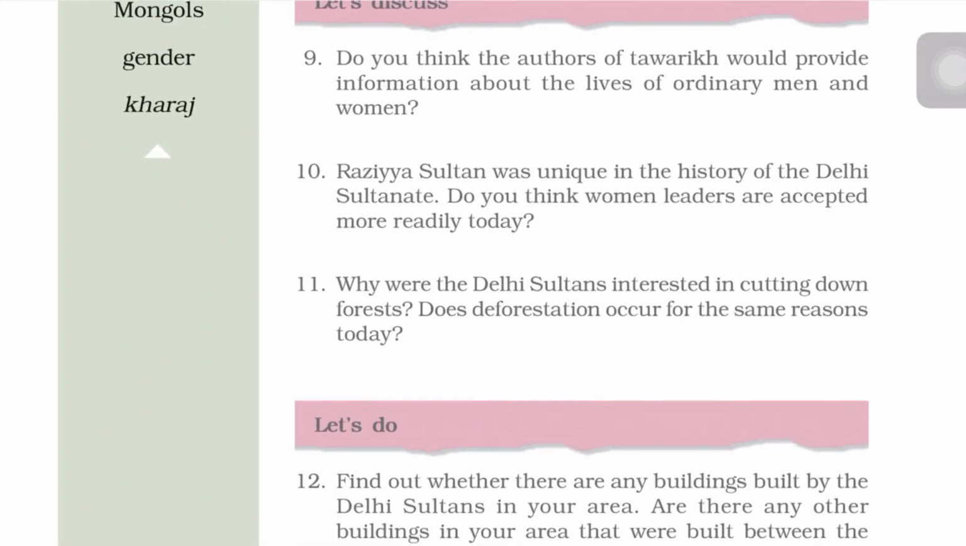Why were these Delhi sultans interested in cutting down forests, and does deforestation occur for the same reason today? See, they wanted to cut the forest because they wanted to expand their empire, and they also wanted to collect more land revenue. Hence, if there will be more cultivation, then only they will get more land revenue. But today, forests are cut for the extension of agriculture and establishment of industrial units, which also leads to pollution.